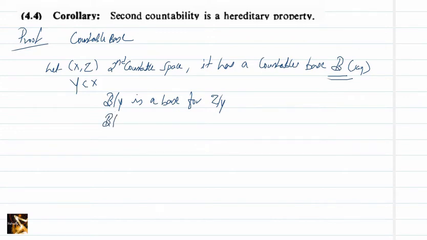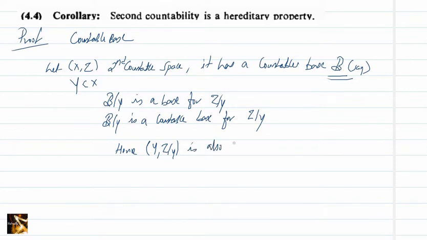That is, B restricted to Y is a countable base for tau restricted to Y. Hence (Y, tau restricted to Y) is also second countable. That is, second countability is a hereditary property.